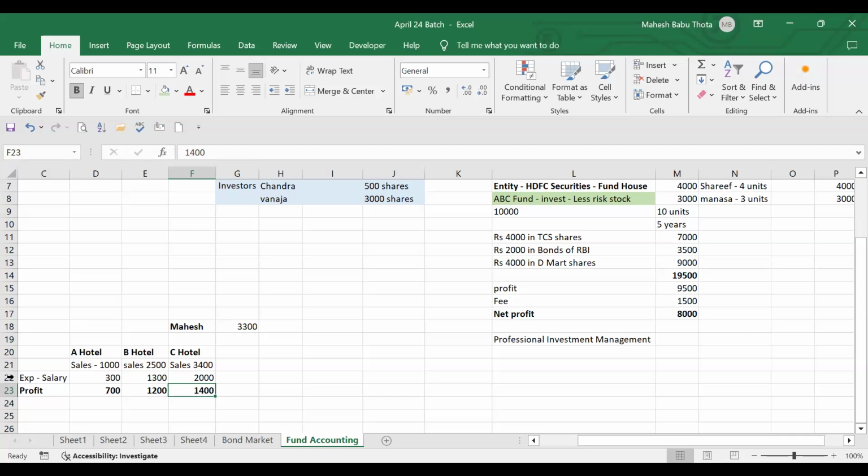So, did I arrive at expenses, all these profits, hotel by hotel, are combining all together?